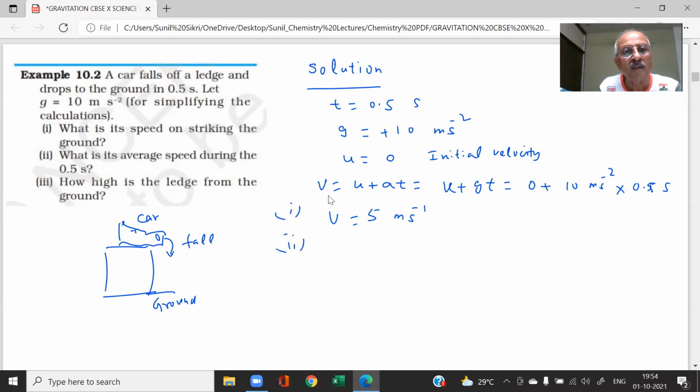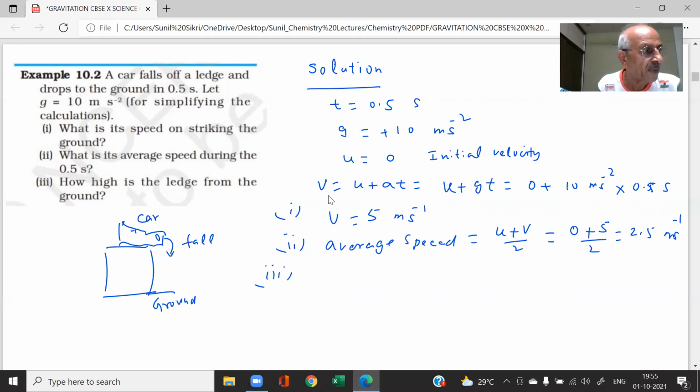Second, what is the average speed, student? What is the formula of the average speed? (u plus v) by 2, students. What is u? 0. And what is v? 5 divided by 2. How much? What is the third, student? How high is the ledge? If s is the distance,